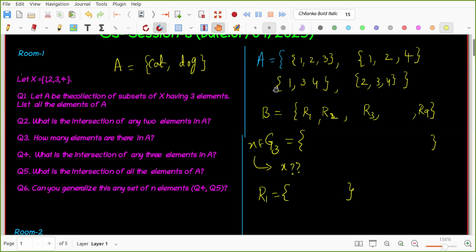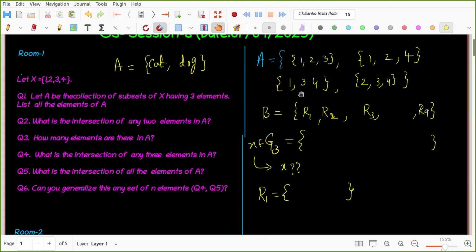Is it clear to all of you? Why I gave this question: yesterday one of you asked me. If I look at this A, it is a family of sets. It contains sets inside sets, right? Each element is a set. Now these sets have a beautiful property. If I intersect all of them, it is an empty set. That means they are disjoint sets. It is a disjoint family of sets. But if I take any two of them, their intersection is not empty.